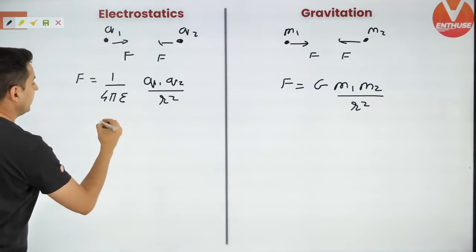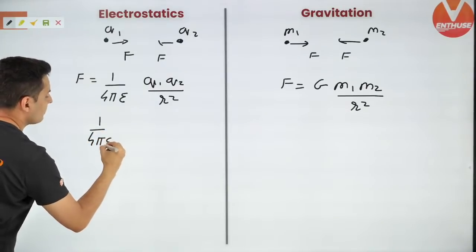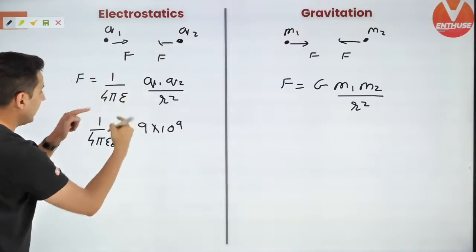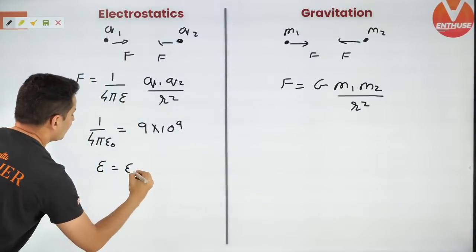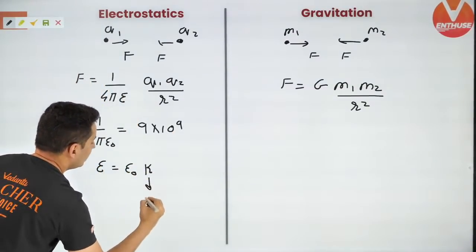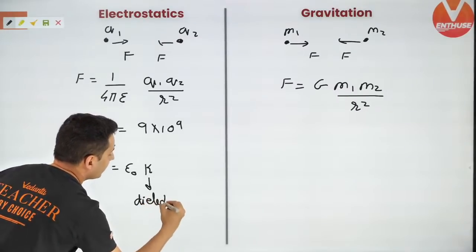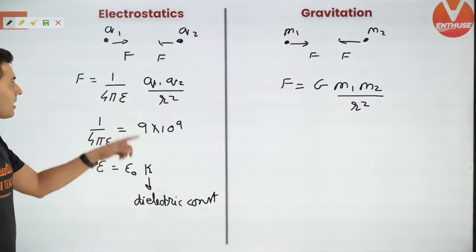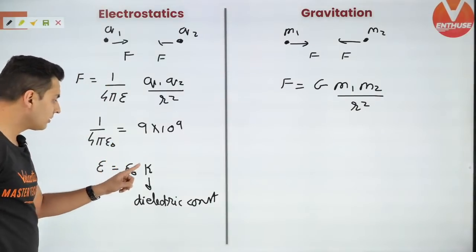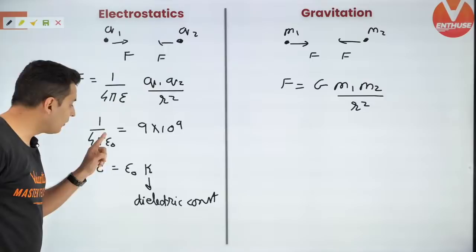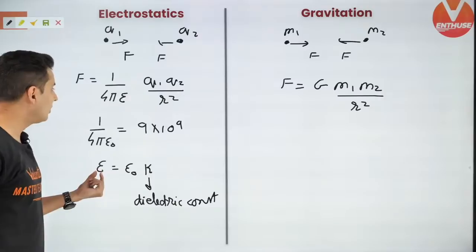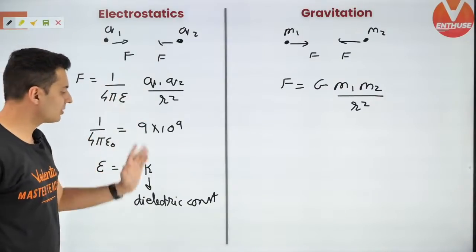Remember, 1 upon 4 pi epsilon naught is 9 into 10 to the power 9, and epsilon is actually epsilon naught into K. This is your dielectric constant. So if it is dipped in some medium, then permittivity will change. Epsilon naught is permittivity of free space or vacuum. So if dielectric constant is 4, epsilon will change and the net force will also change.